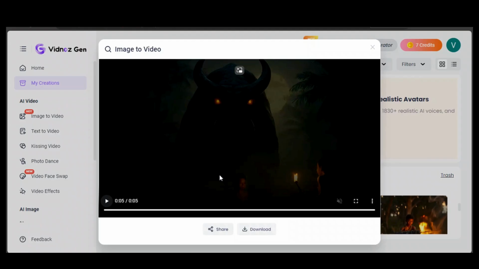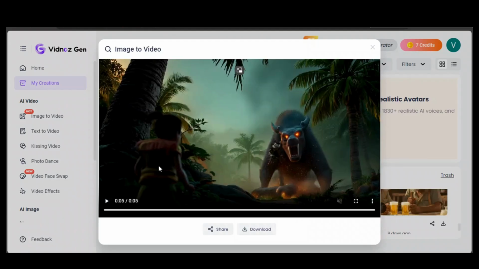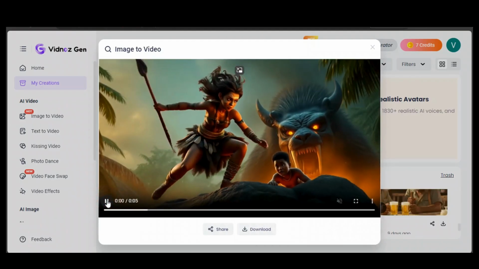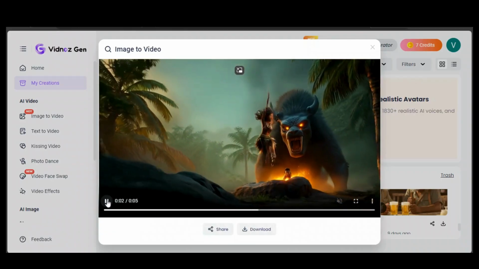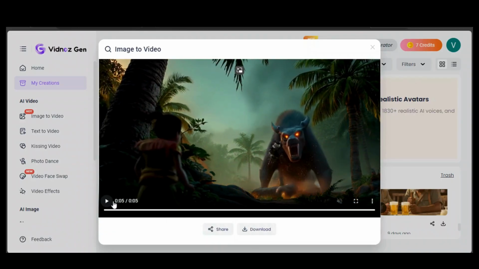So I'm actually happy with the results. So this is another one. Let's just have a look and see how effective this model is. So I'm actually impressed with how the image turned out to be. They are actually very interesting, and then the action is also there. So I'm actually happy with the results.